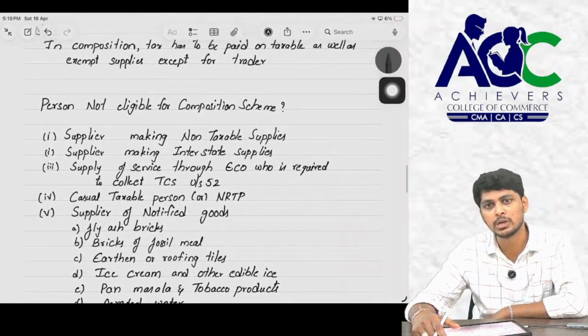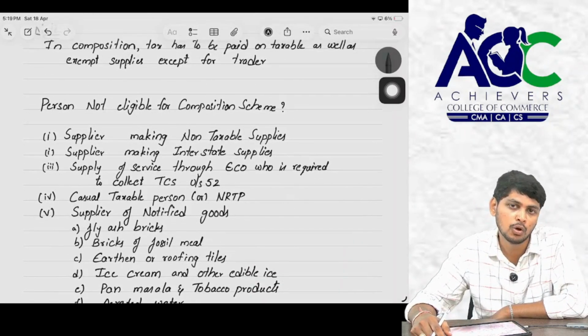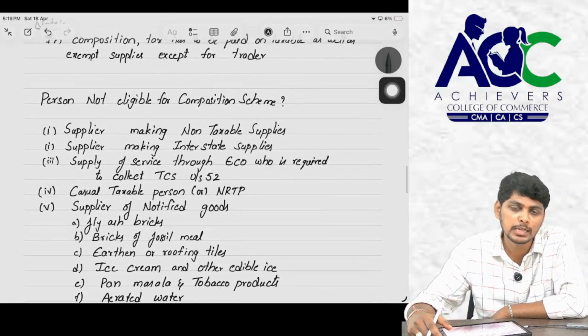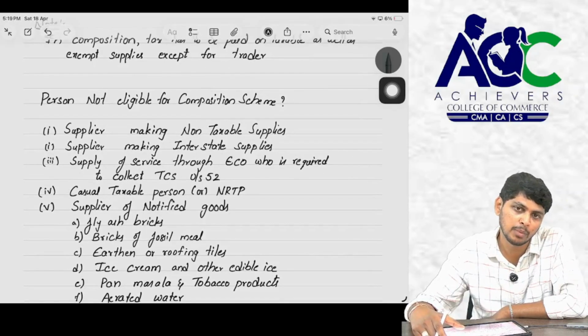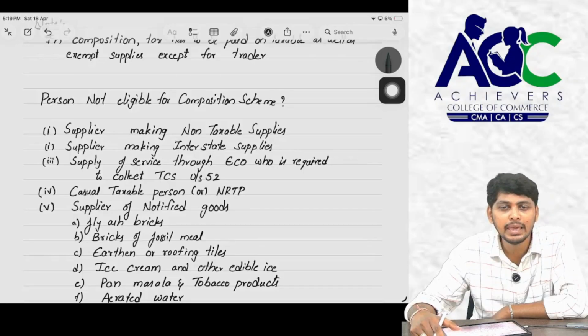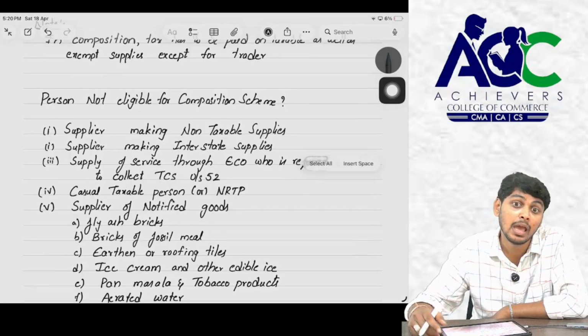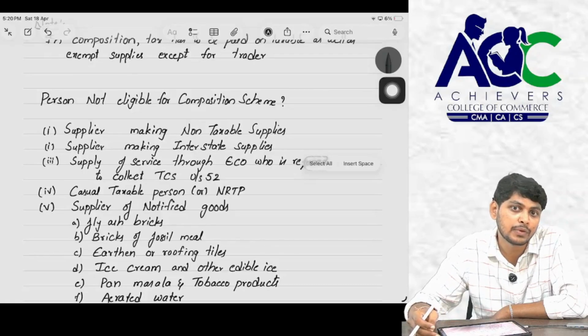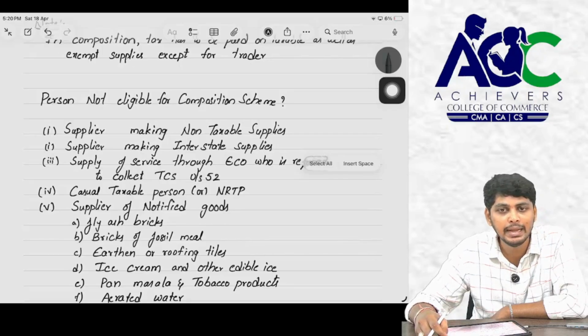Sir, who can opt, sir? Can every person opt? No, only a person who is not among the following persons is eligible for the composition scheme. First, the person making interstate supplies, that is, supplying goods between two different states or between a state and a union territory, is not eligible for the composition scheme.